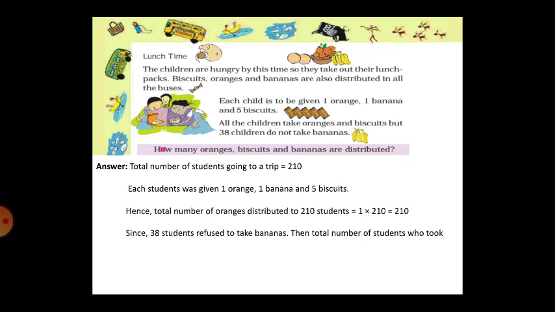Then the total number of students who took a banana is, what do you have to do? Subtraction: 210 minus 38 gives 172. So 172 children took a banana.